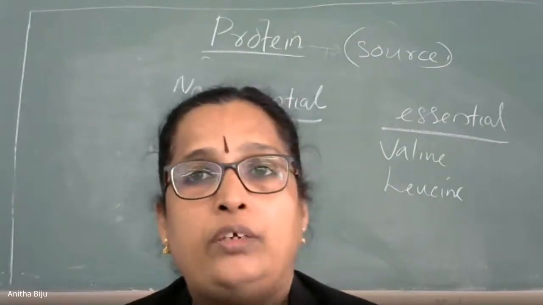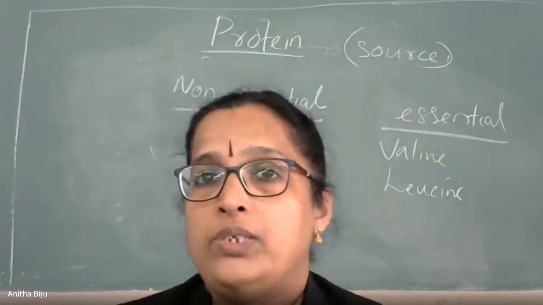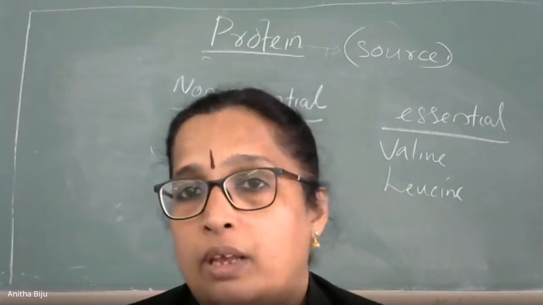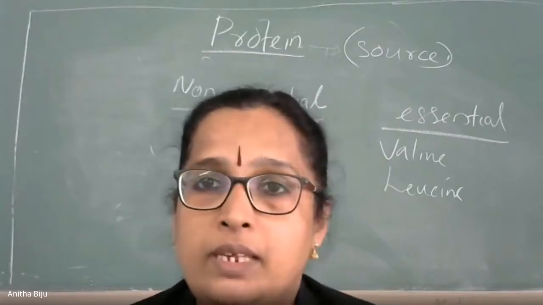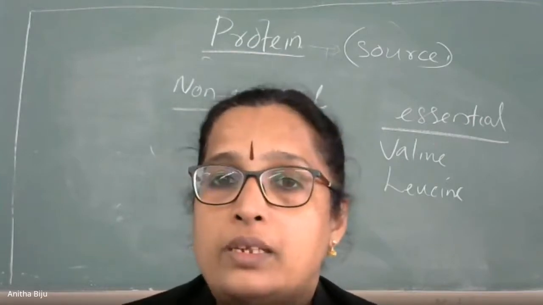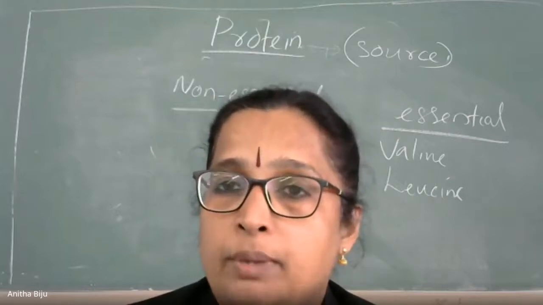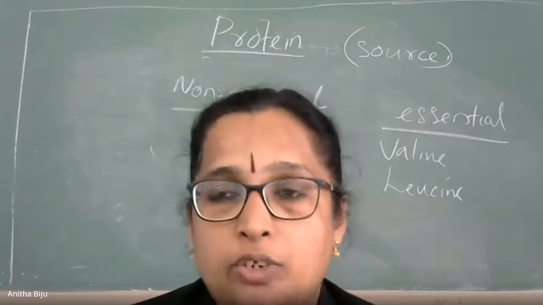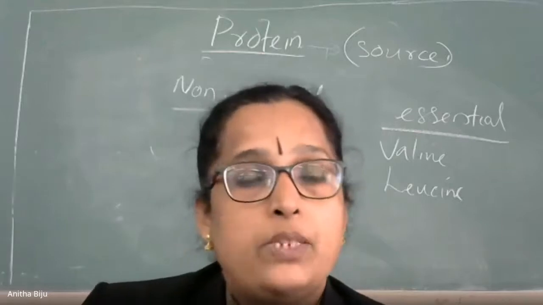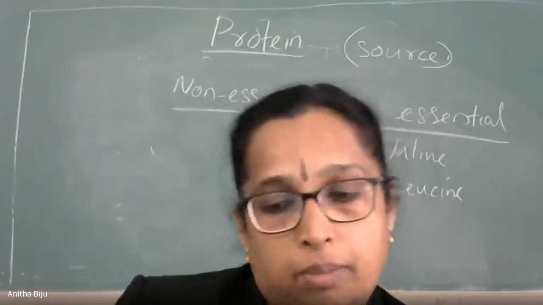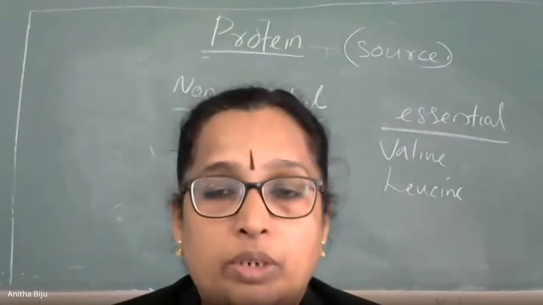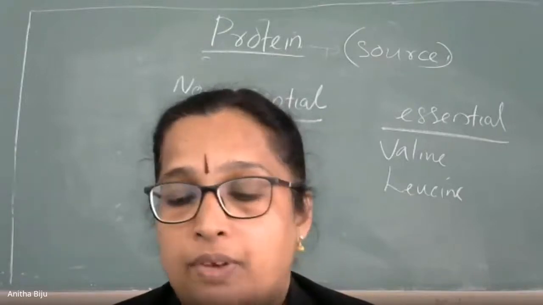One is called non-essential amino acids, which are synthesized in the body. Example, glycine and alanine. Second is essential amino acids, which are obtained through diet only. Two examples, valine and leucine, you can remember. This is all about the general classification.